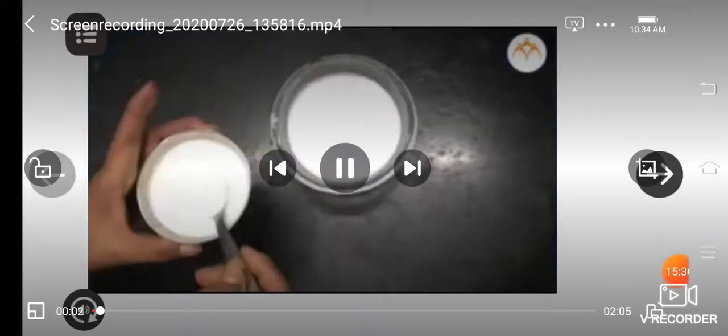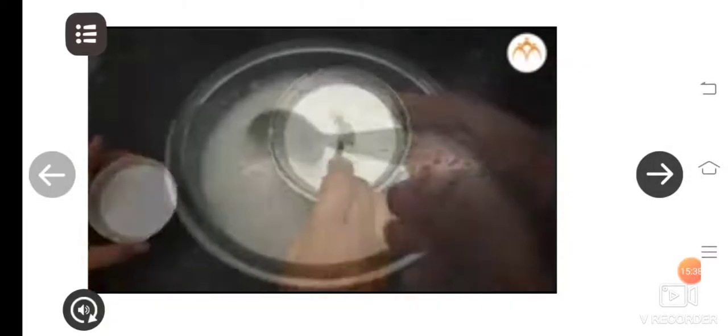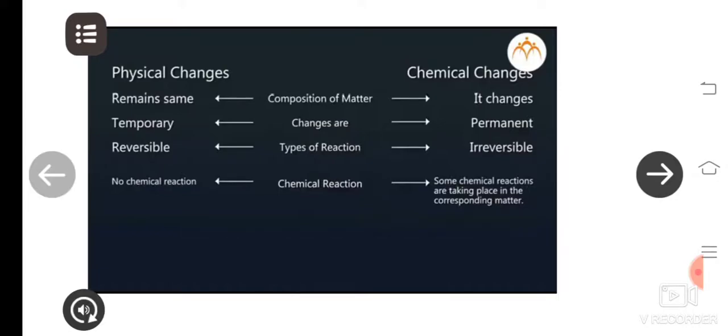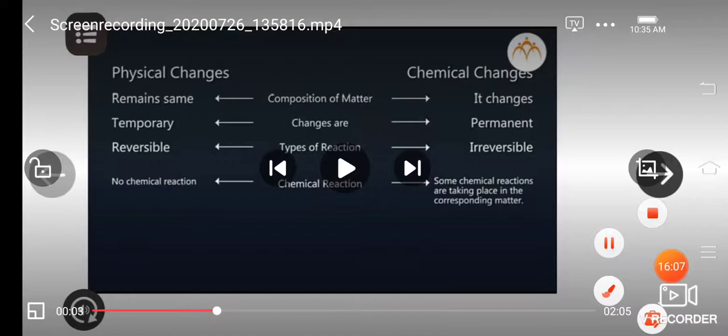Liquid water. Milk becomes curd. What can you say about composition of matter and type of changes? For physical changes, the composition of matter remains the same, whereas in chemical changes, the composition of matter changes. Physical changes are temporary, chemical changes are permanent. The reactions which cause physical changes are reversible. The reactions which cause chemical changes are irreversible. Physical change.